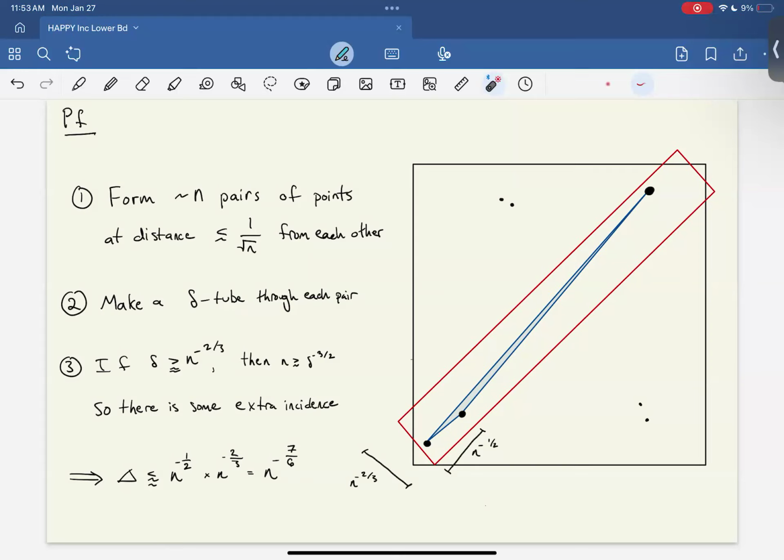So we can compute the area of this triangle using the formula area equals base times height. And the base of that triangle is n to the minus 1/2. That's how far apart our pairs were. And the height is less than n to the minus 2/3 because that's the numerology of our extra incidence theorem. So the area of the triangle is n to the minus 7/6 as desired.